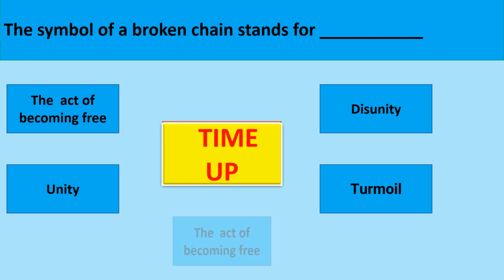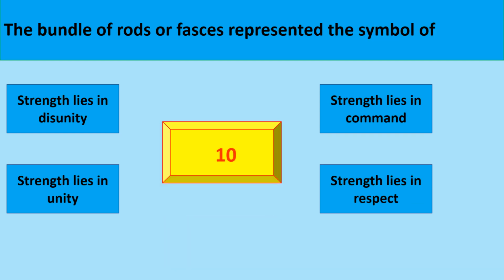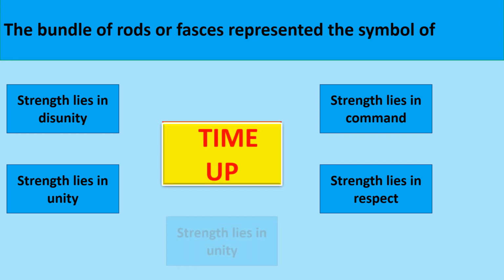The correct option is the act of becoming free. The bundle of rods or fasces represented the symbol of. The correct option is strength lies in unity.